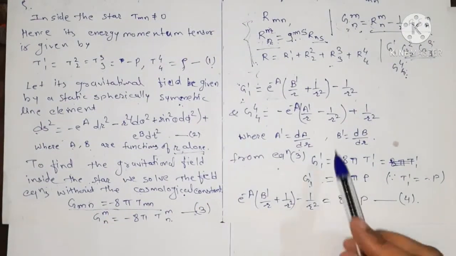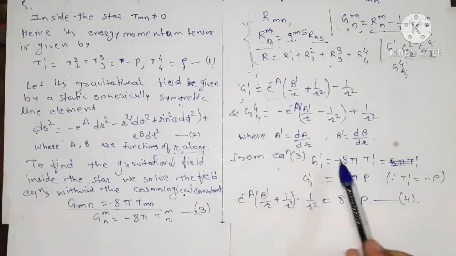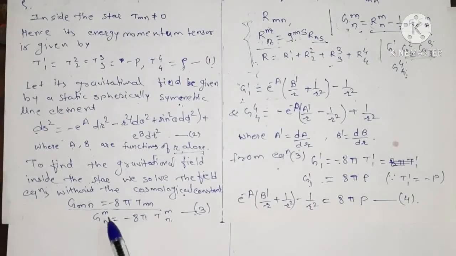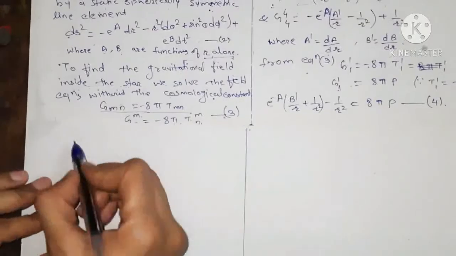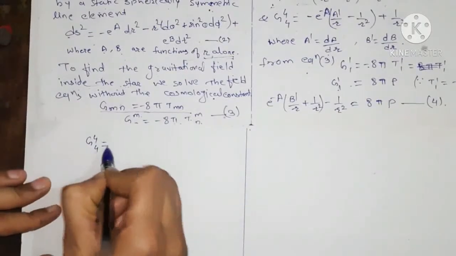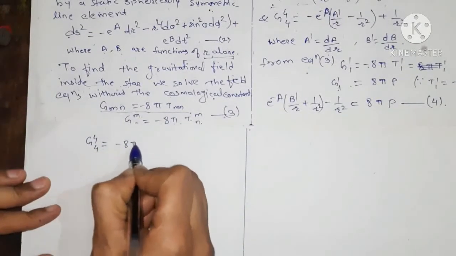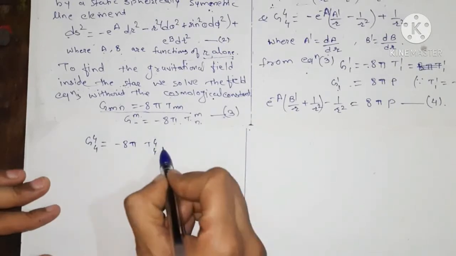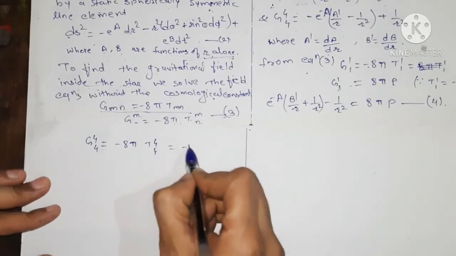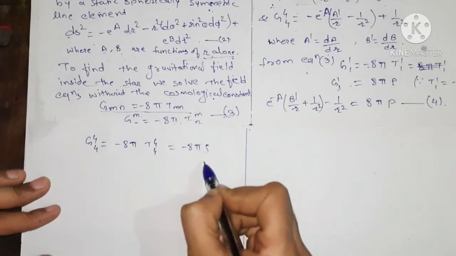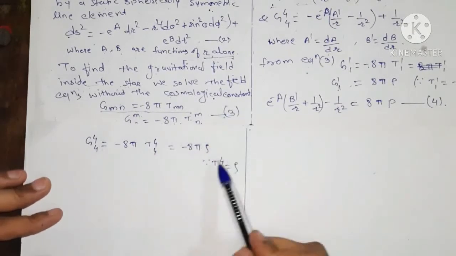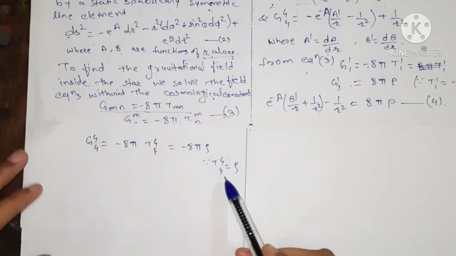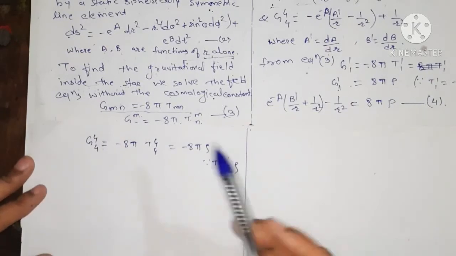Now similarly, we write the G44 field equation. G44 equals minus 8 pi T44, and that is equal to minus 8 pi into rho, since T44 is equal to rho, as we have given that the energy momentum tensor T44 is equal to rho.